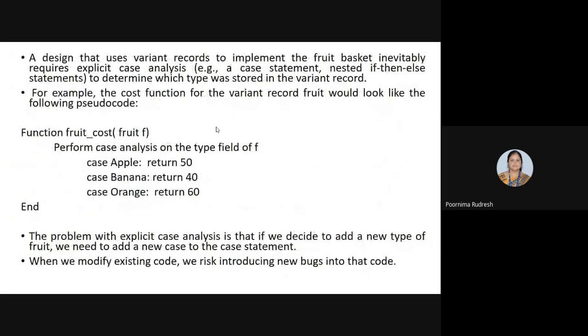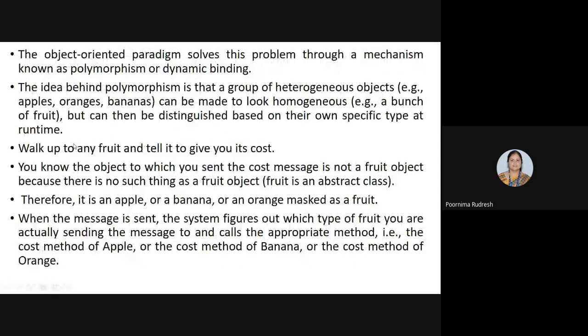As I explained, what is the problem with the structure oriented code? The complexity increases as the system complexity increases, and there is a chance that new bugs or errors can be added into the code. Then it leads to the failure of that particular code because the code will not be executed. In order to avoid that, we are going to make use of the object oriented approach.